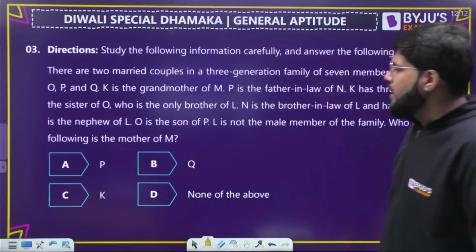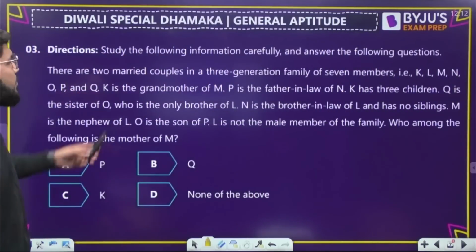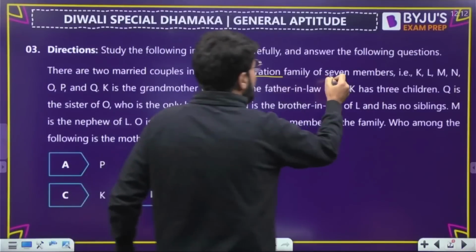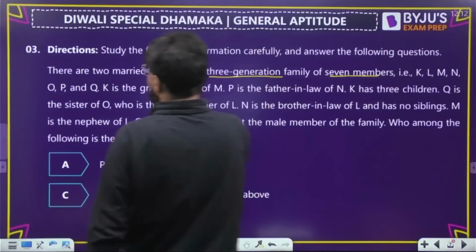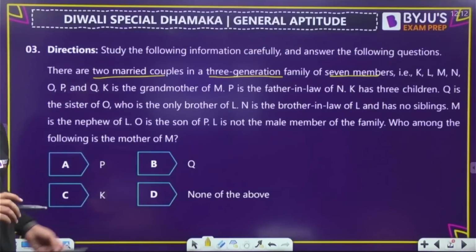Number 3, we have a blood relation question, I think. There are 2 married couples in a 3-generation family. There are a total of 7 members: K, L, M, N, O, P, Q, and there are 2 married couples. Now let us start drawing the relations given.